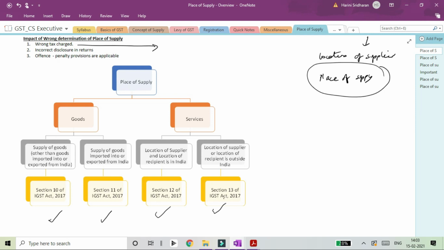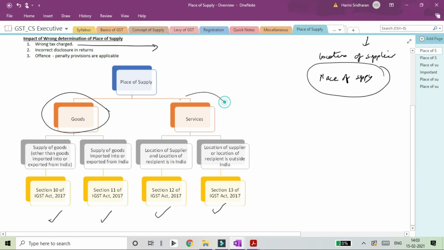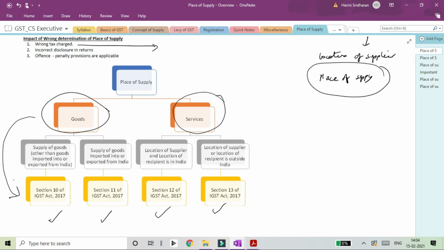So if you see, section 10 and section 11 of IGST Act are dedicated to goods, whereas section 12 and section 13 are for services. Any transaction that is a supply of goods other than goods imported into or exported from India, so basically a domestic supply of goods, the place of supply will have to be determined as per section 10. Whenever it is an import into India or an export from India, then section 11 will be applicable. This is in case of goods.